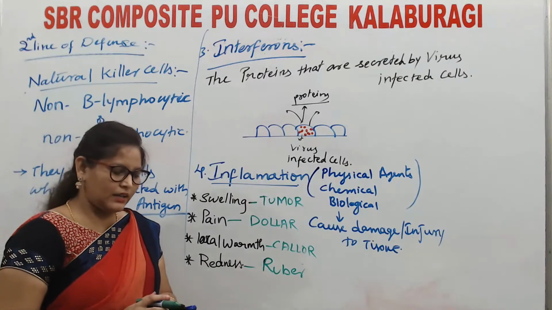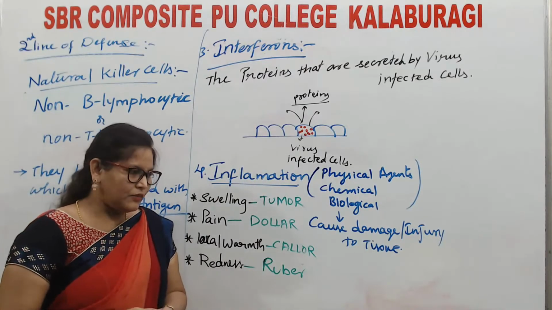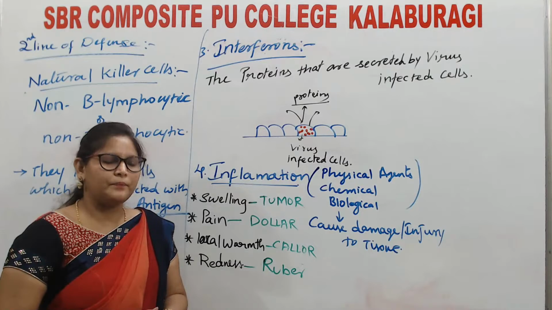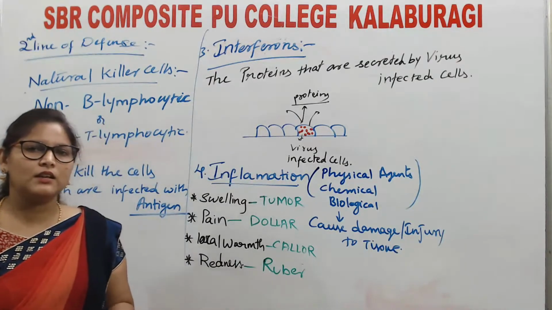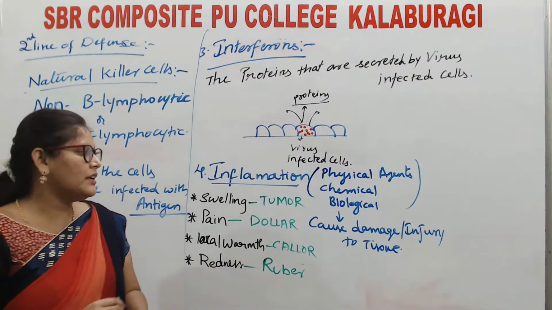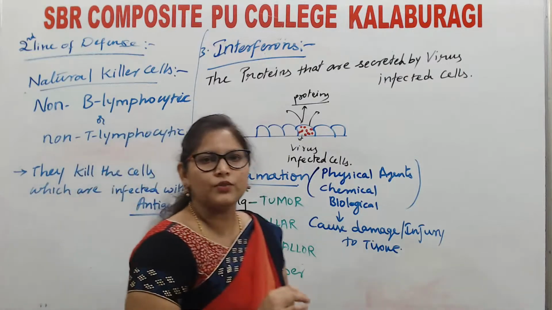How are they occurring? If you remember, we have talked about mast cells and even the basophil cells, which get activated in case of injury to the tissue.